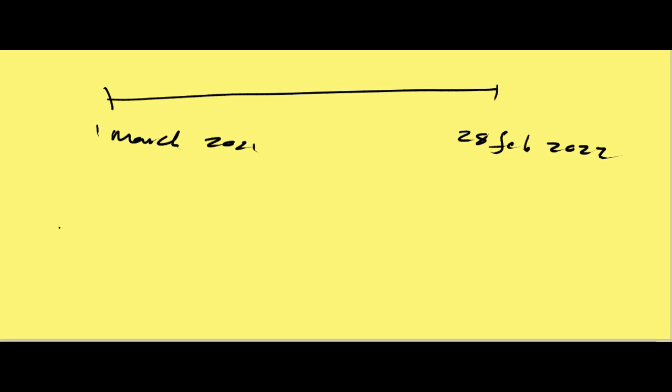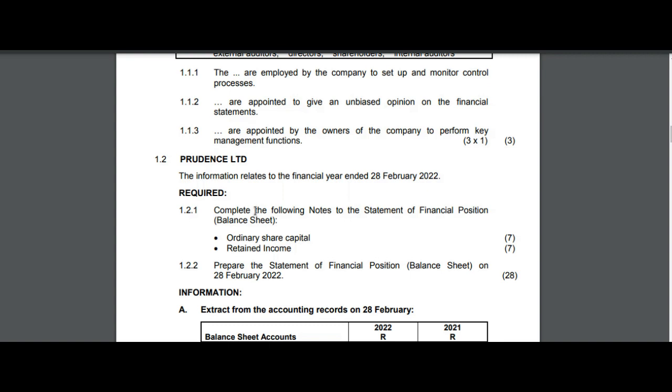The next step is to look into the requirements so that you'll be able to narrow down the scope of your expectations of what you need to do. Requirement 1.2.1 is to complete the note to the statement of financial position, the ordinary share capital note, and the retained income note.